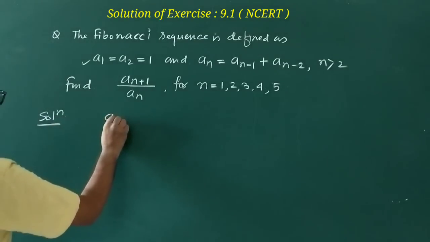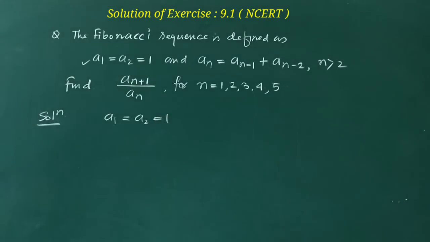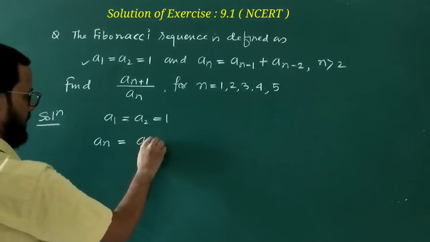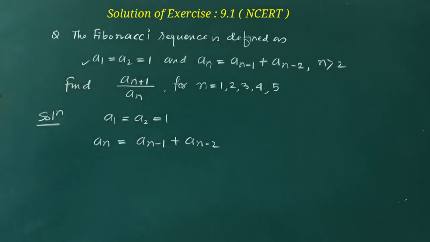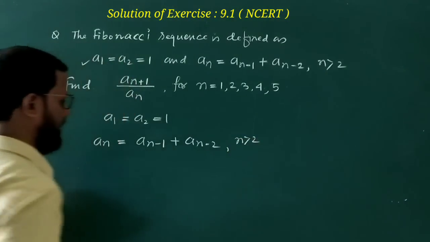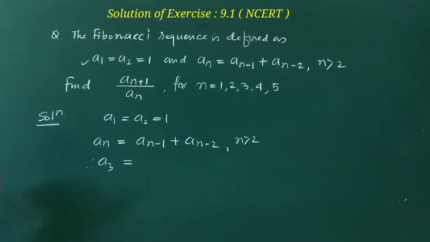So a1 is equal to a2, which is 1. And what is an? An is equal to an minus 1 plus an minus 2. What is n? n is greater than 2. So let us find a3.